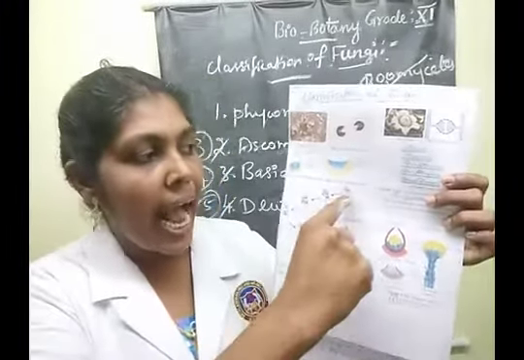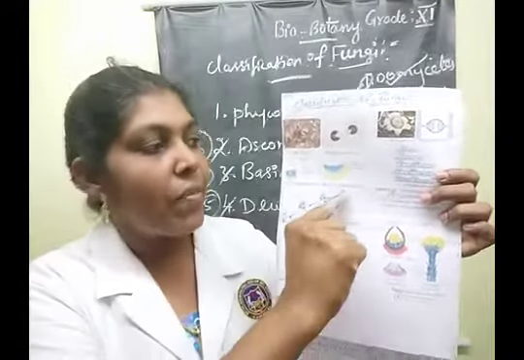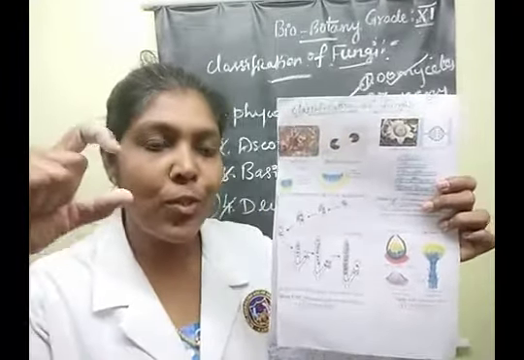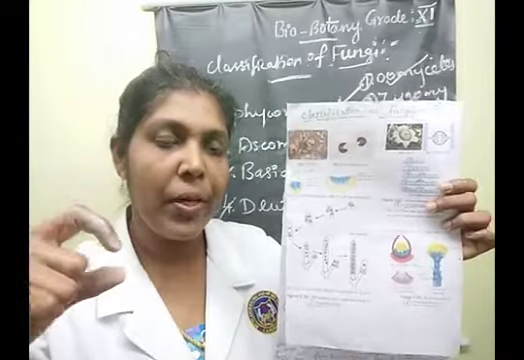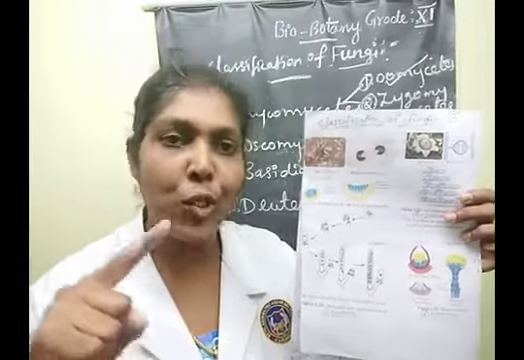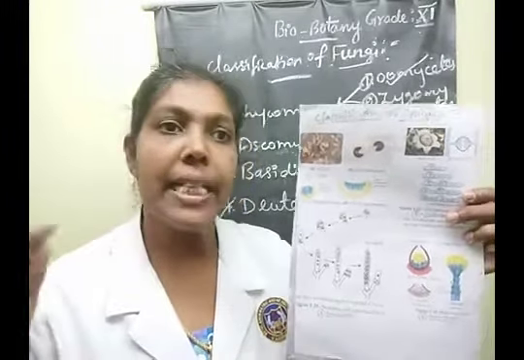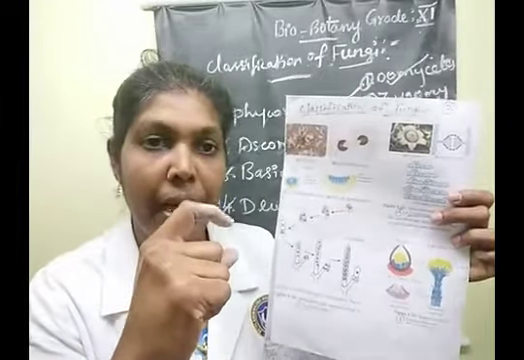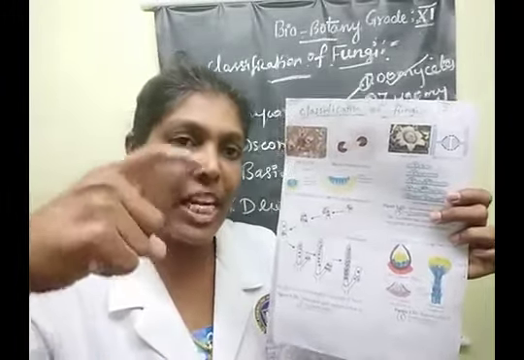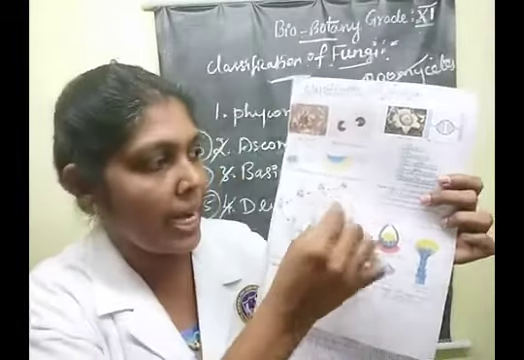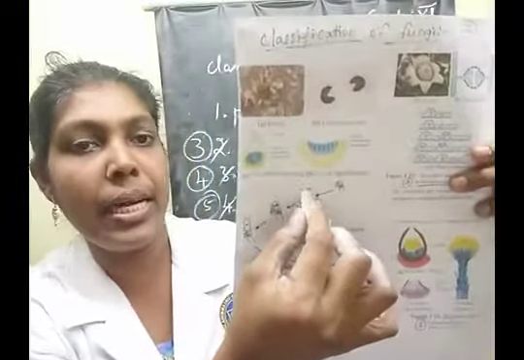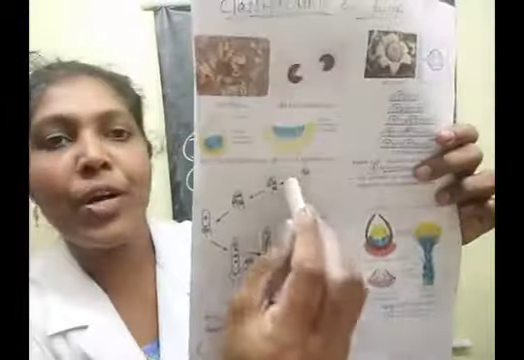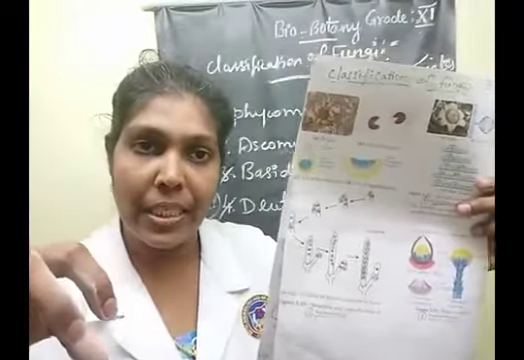Then the tip of this Ascogenous hypha recurves to form a hook-like structure. The tip recurves to form a hook-like structure.